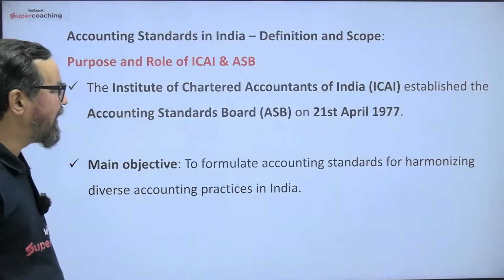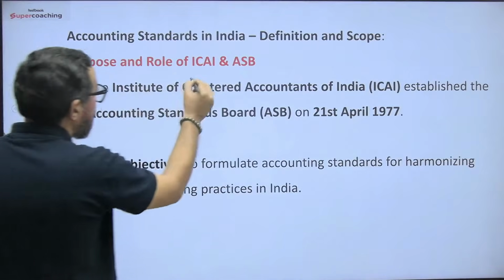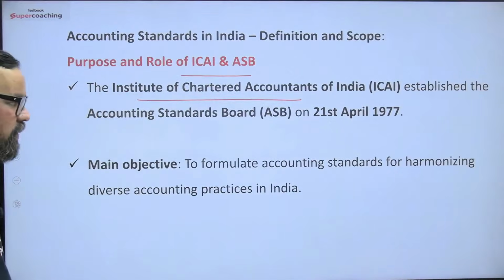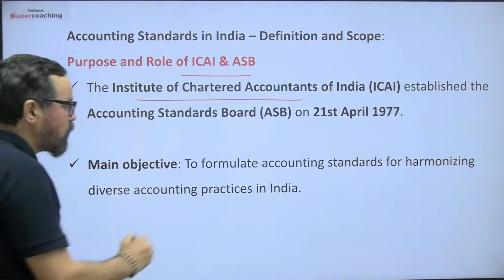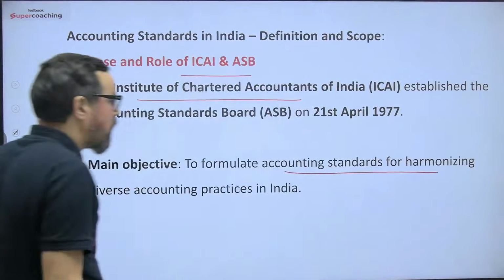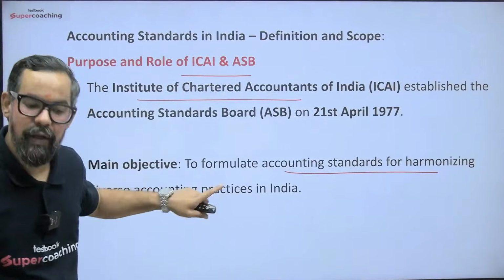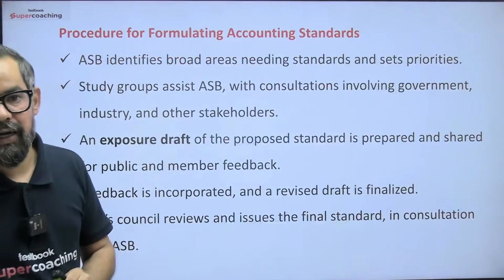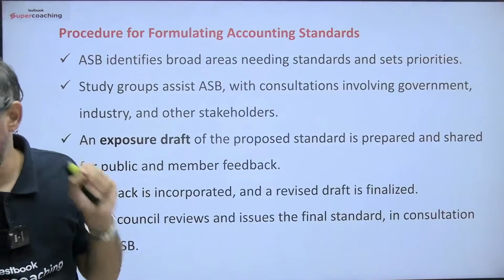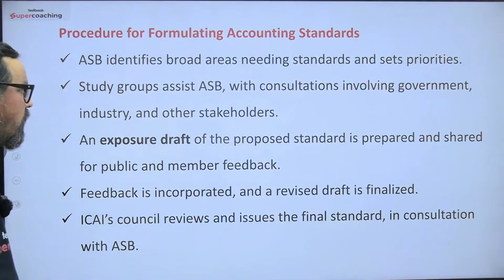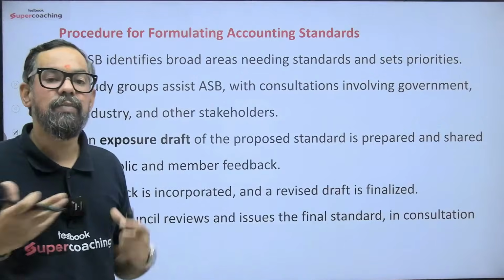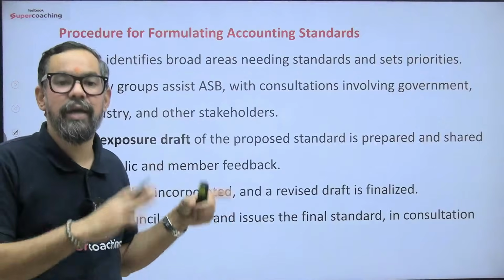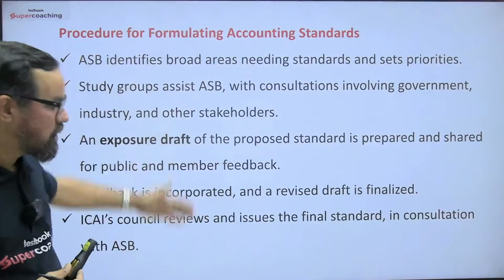So, accounting standards in India: the Institute of Chartered Accountants of India, ICAI, established the ASB in 1977. The objective was to formulate accounting standards for harmonizing diverse accounting practices in India. Okay, this was the problem, and we solved that problem with accounting standards, and they are finalized by the ICAI. So now what is the procedure here? When ASB comes up with, or ICAI approves, a new accounting standard or merges an existing one, the entire procedure is mentioned here.